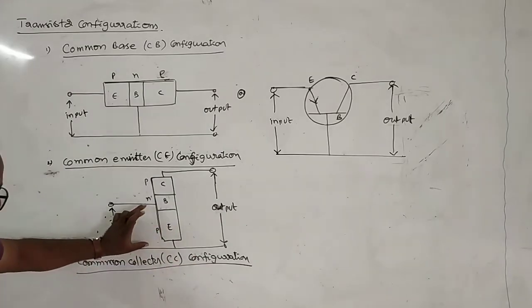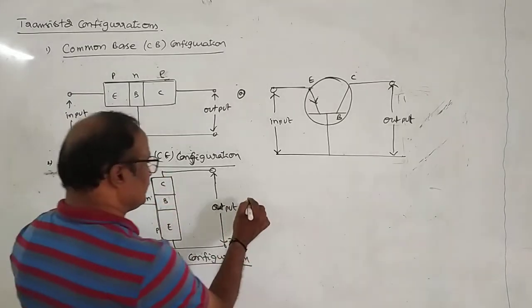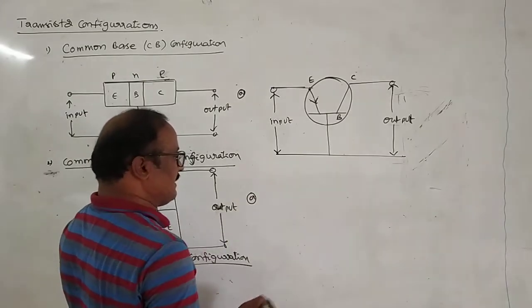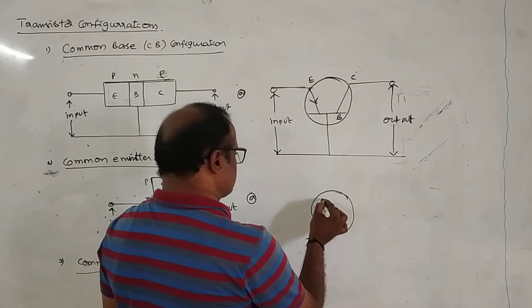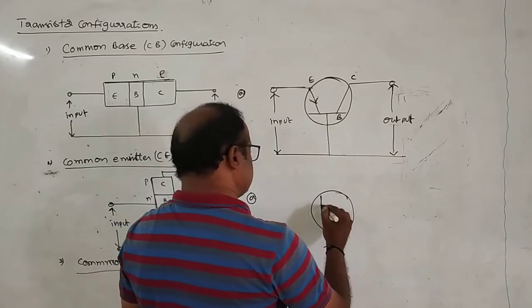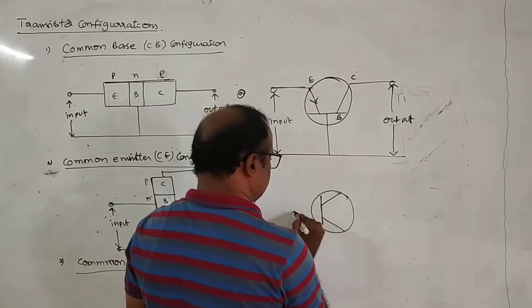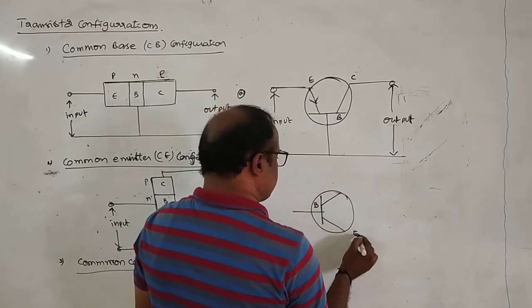Input is applied between base and emitter. Output is taken across collector and emitter, and symbolically it can be represented as a PNP transistor. Suppose it is the base, ఎట్లా indicate చేసుకోవచ్చు? This is one inclined line, this is the other inclined line. It is the base. Suppose this is the emitter and this is the collector.